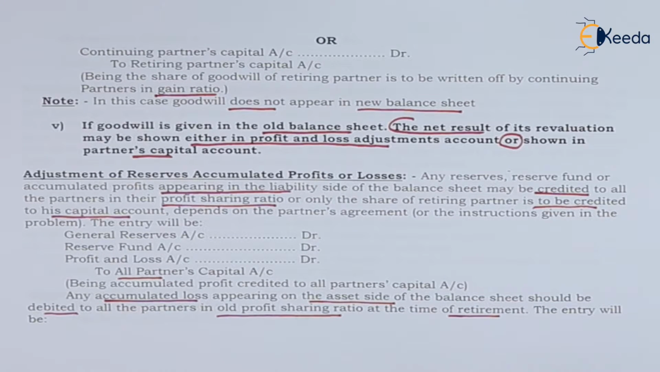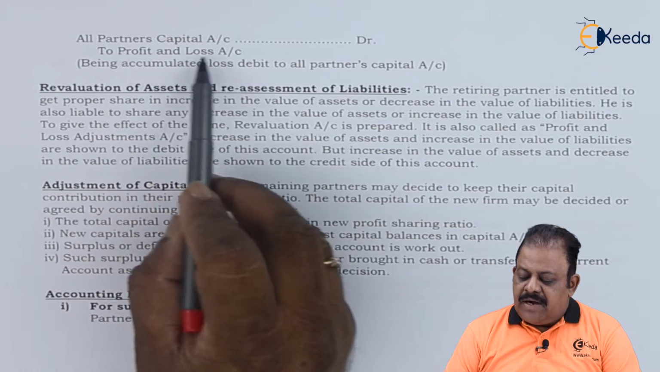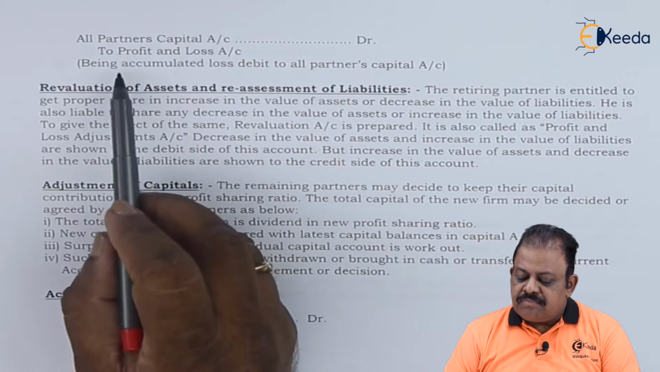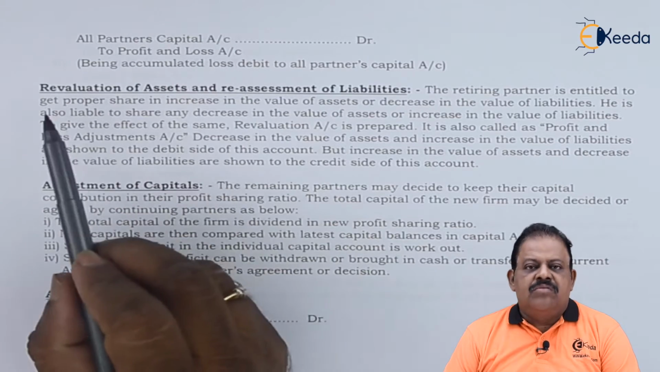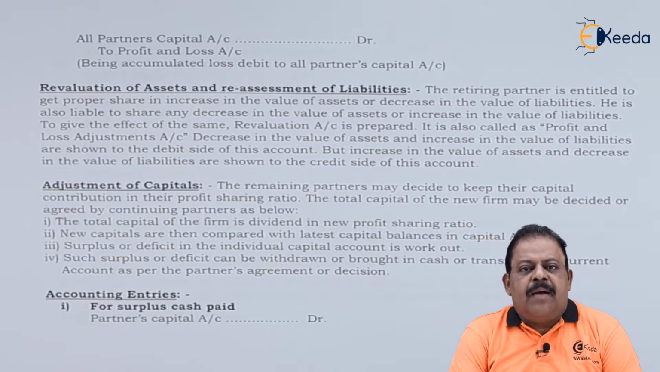If the existing balance sheet shows on the asset side some accumulated losses, like the debit balance of profit and loss account, preliminary expenses, or not written off miscellaneous expenditures, then those will be written off among all partners. All partners' capital account will be debited to profit and loss account. Being accumulated loss debited to all partners' capital account.